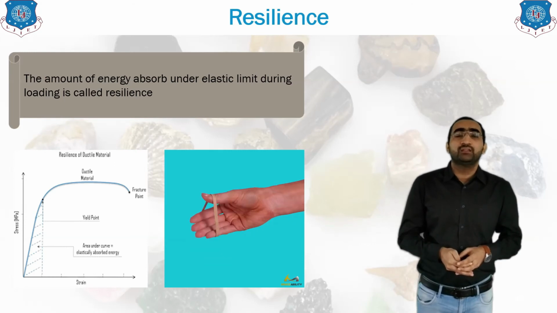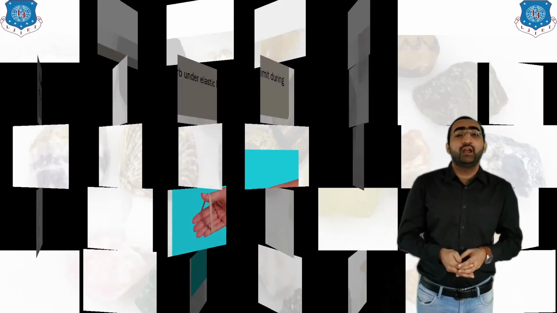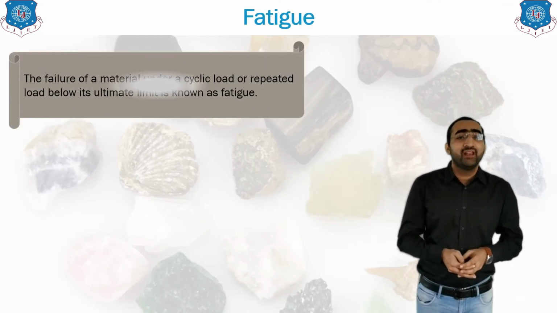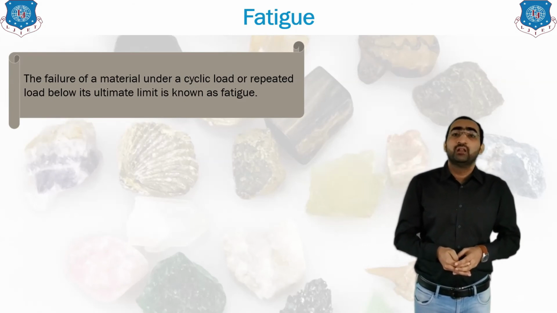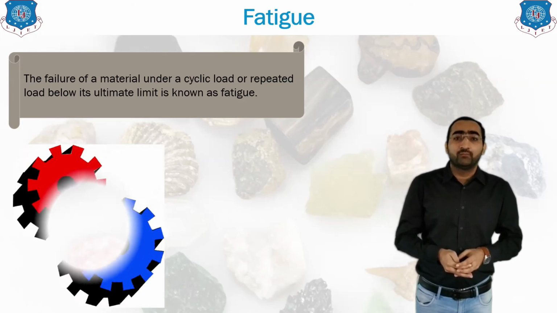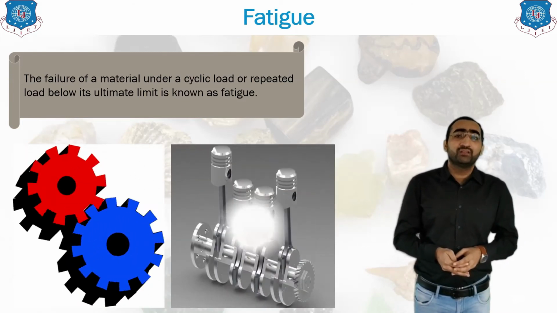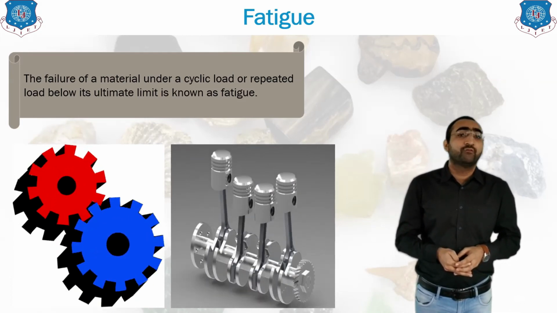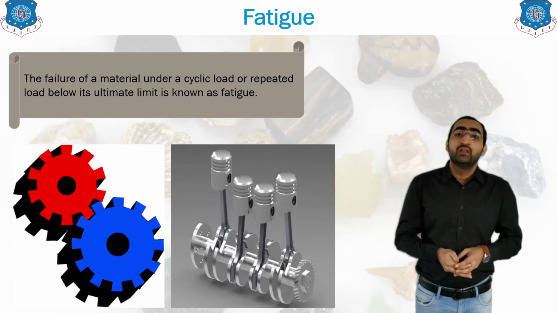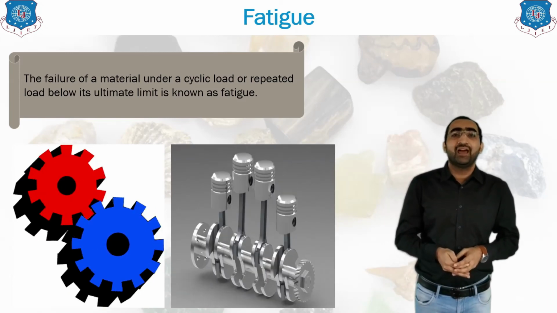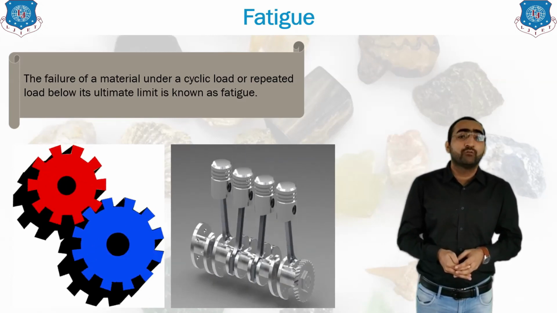And the last two properties, the second last is known as the fatigue property. Fatigue is the failure of a material under cyclic, repeated load. Means whatever load is applied on the material is a cyclic load, meaning a fluctuation can also happen, but one time will come when your material will fail. So where is this fatigue property used? It is used to measure the life of the material. Any material's life can be measured with the help of fatigue.